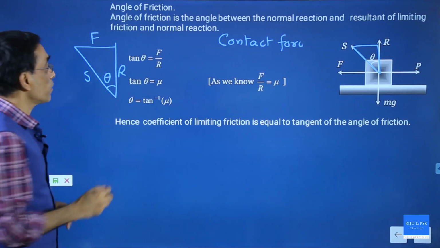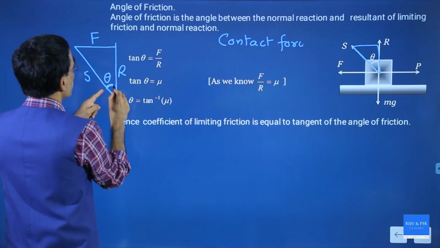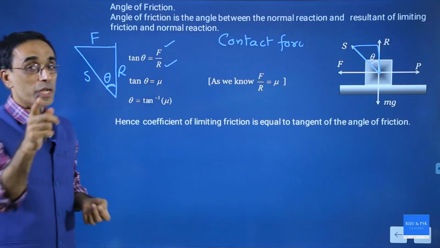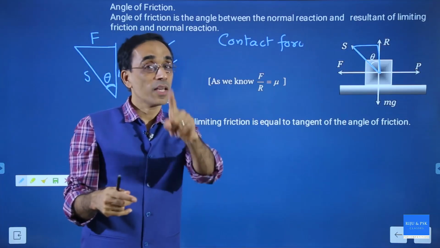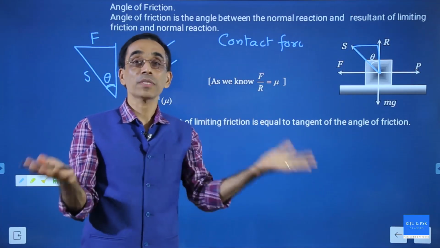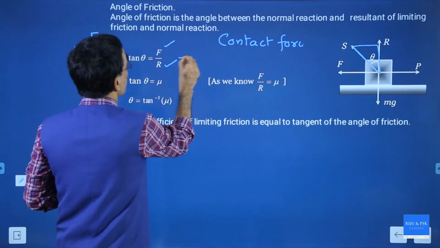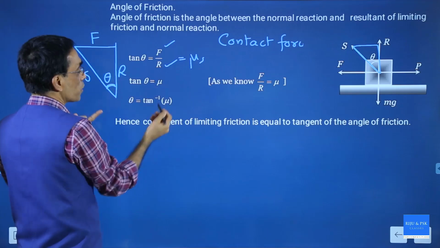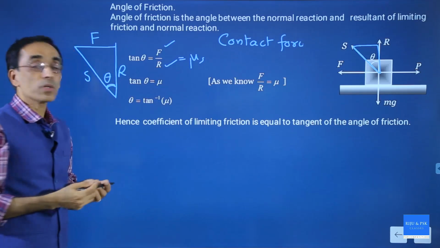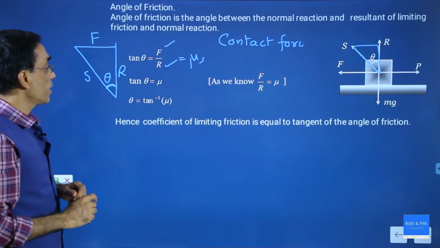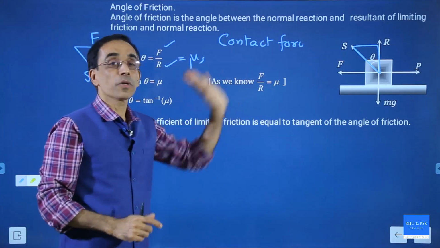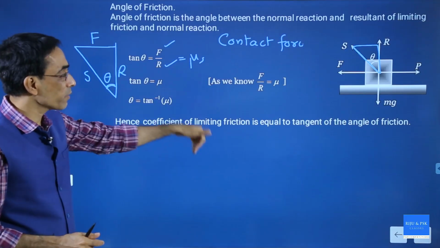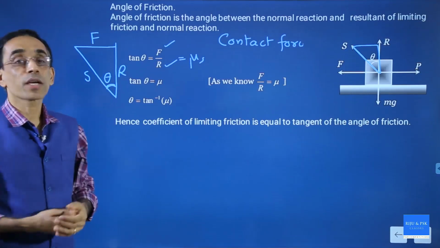Simply define tan theta. What is tan theta in the triangle? Tan theta is opposite side F divided by adjacent side R, F by R. But I told you a little while ago, F by R is the coefficient of static friction. So tan theta is F by R, and tan theta is equal to mu. Or theta is equal to tan inverse mu. Because we know F by R is equal to mu, where mu is mu s actually. Hence, the coefficient of limiting friction is equal to the tangent of the angle of friction.